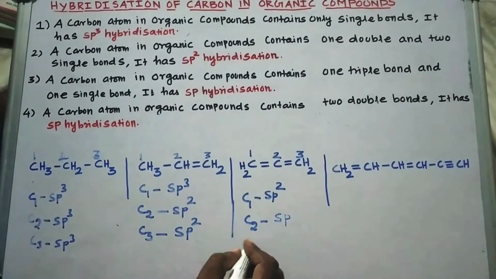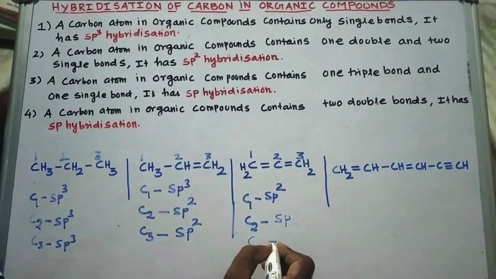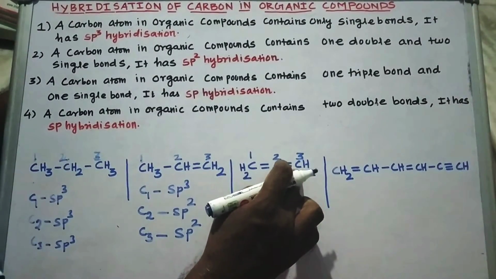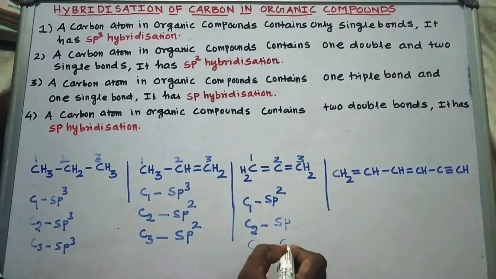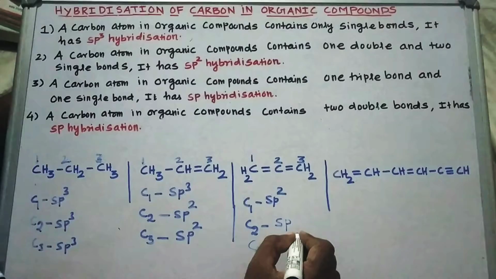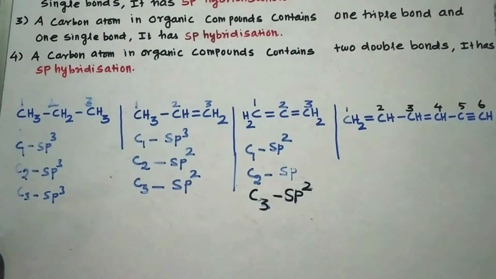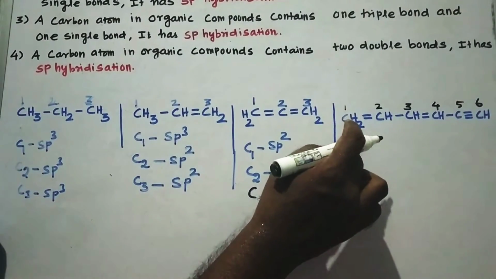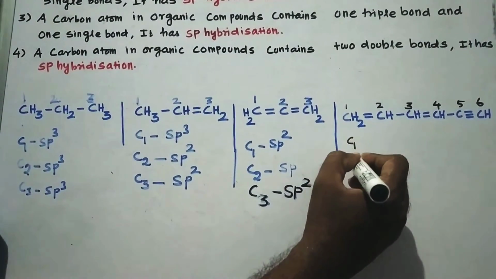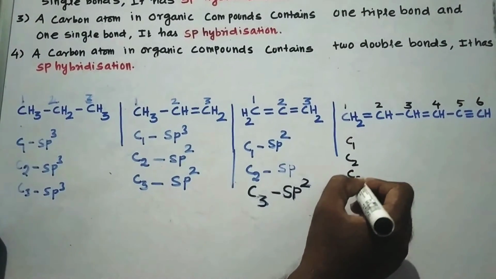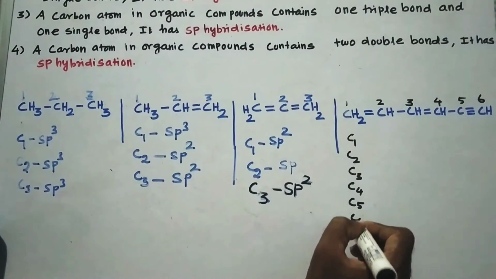Now let us consider C3. C3 has 1 double bond and 2 single bonds. Therefore, it is in the state of sp2. Now let us consider compound number 4. There are 6 carbon atoms: C1, C2, C3, C4, C5, and C6.